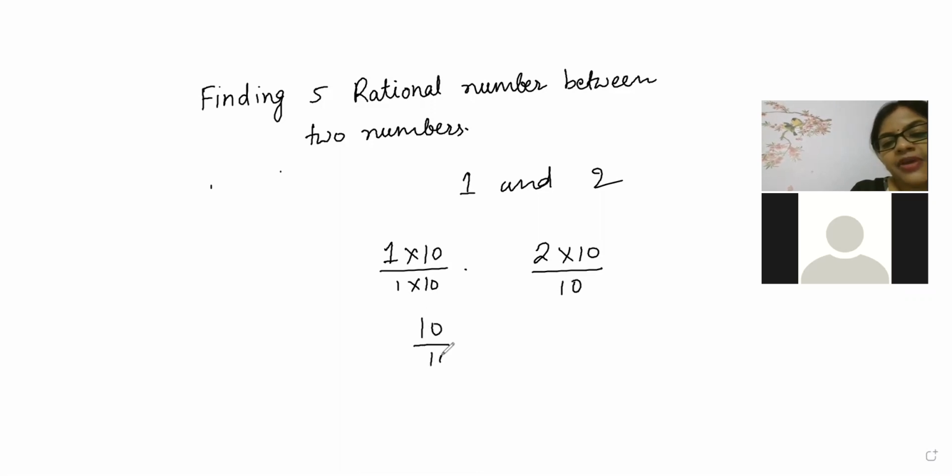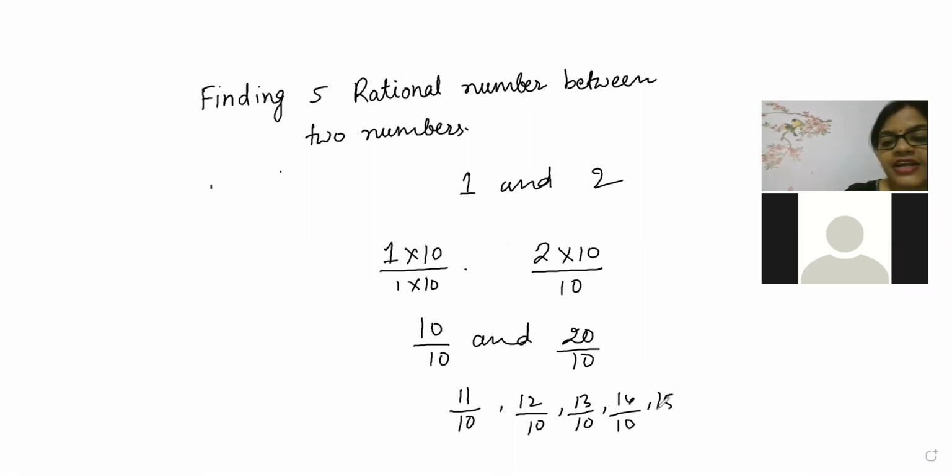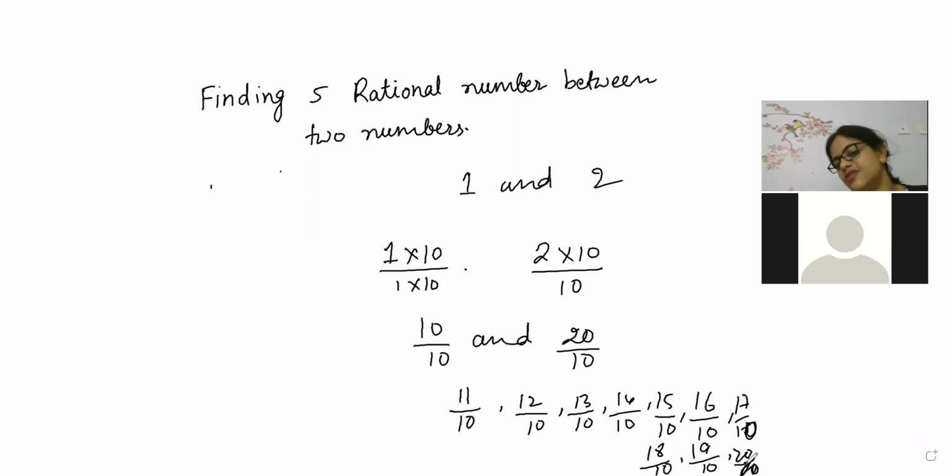Now 10 by 10 is coming and 20 by 10 is coming. Between 10 by 10 and 20 by 10, what numbers are coming? 11 by 10, 12 by 10, 13 by 10, 14 by 10, 15 by 10, 16 by 10, 17 by 10, 18 by 10, 19 by 10, 20 by 10. I asked only 5, but we got 10 numbers. Amazing, na? One more time, because I know that you might have got confused.